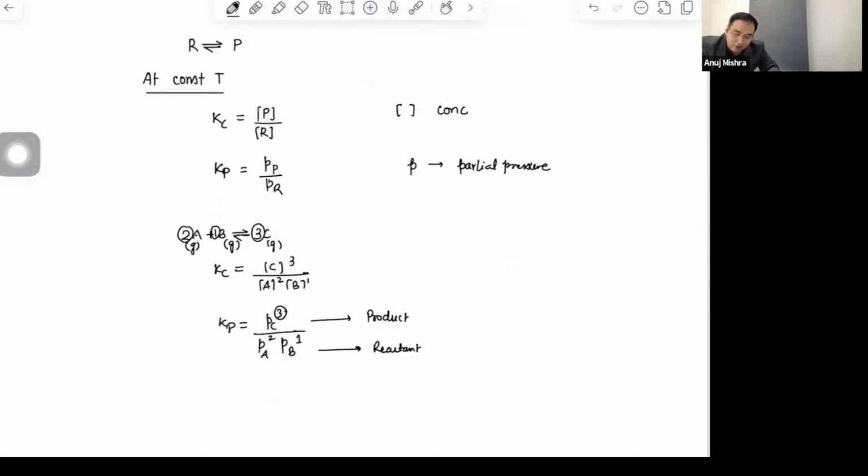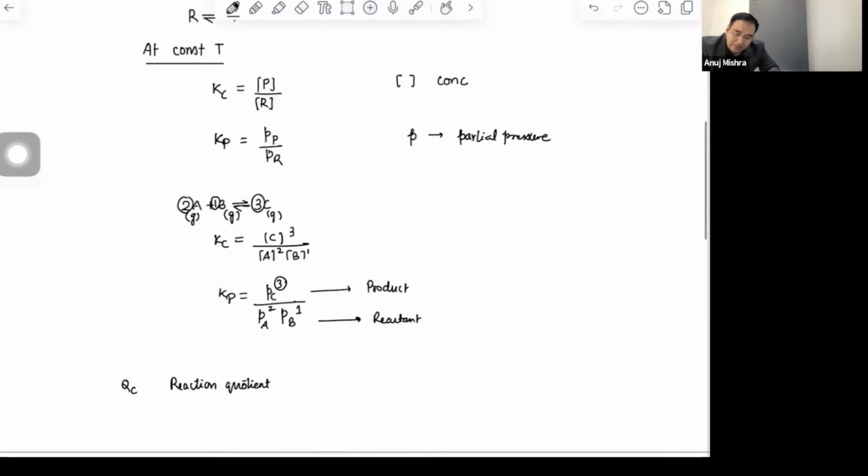We define another term called QC. QC is called reaction quotient. And QC is like KC, but at any time t equals t. What was KC? KC is defined at equilibrium. When you solve KC, you define it at equilibrium. But how do you calculate QC? QC can be solved at any time t equals t. That is a major difference between QC and KC. How do you calculate QC? Same as you calculated KC.